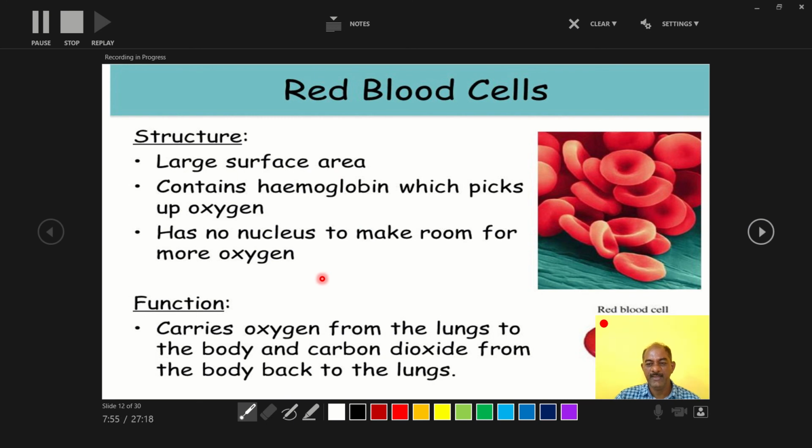So in this way, this topic is over. Later on, in the next lecture, we will discuss the types of leukocytes, platelets, and clotting factors. At the next lecture, thanks.